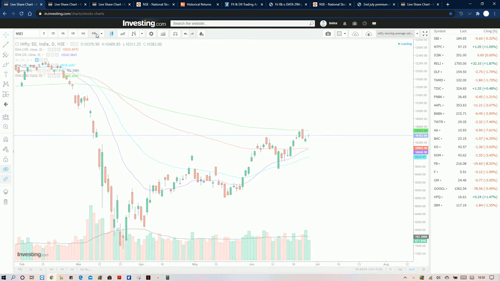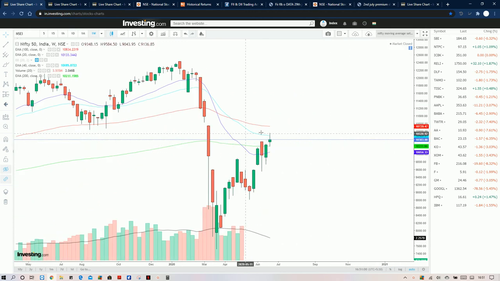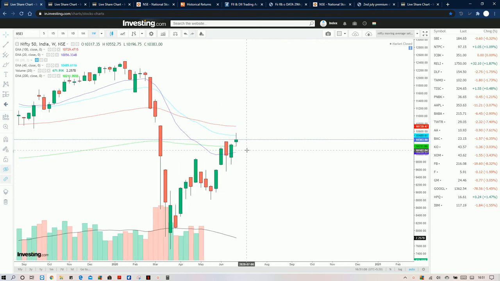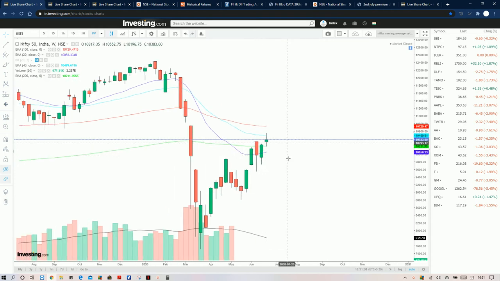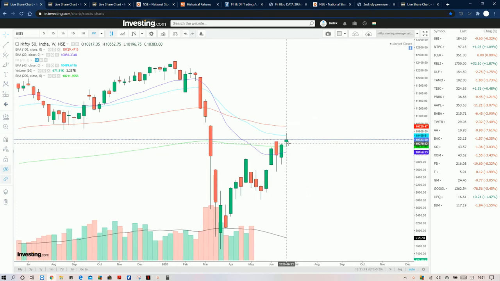And in the weekly setup also, we can see that EMA 40 is acting as a strong resistance, and because of it we saw some selling activity at the EMA levels, and after that there was a range bound session, and consolidation happened. So this week is going to be a big week, because either this trend will continue going upside towards the next level, that is 10,730, or it is going to fall back to EMA 20. So that's what we need to look for.